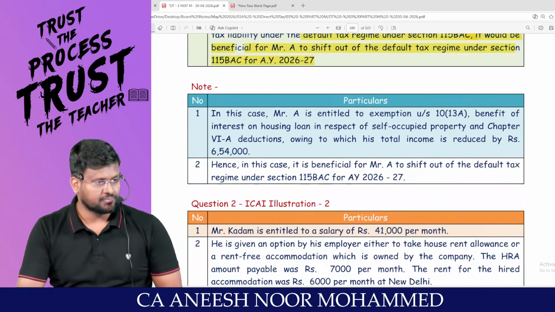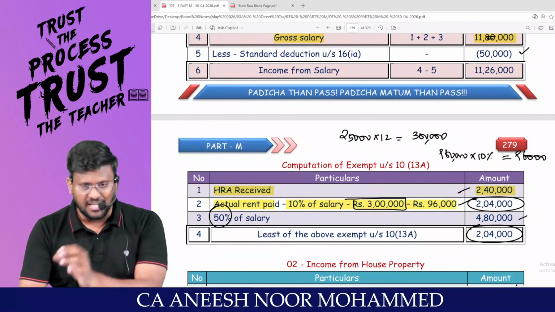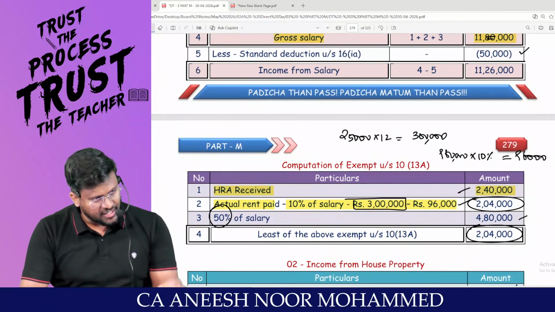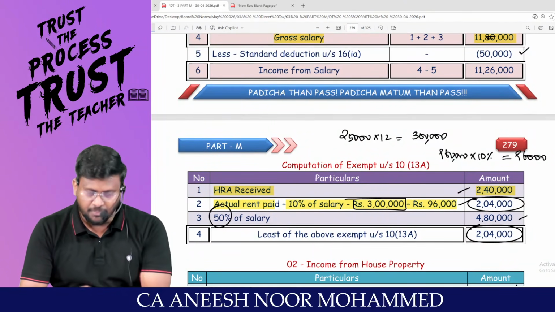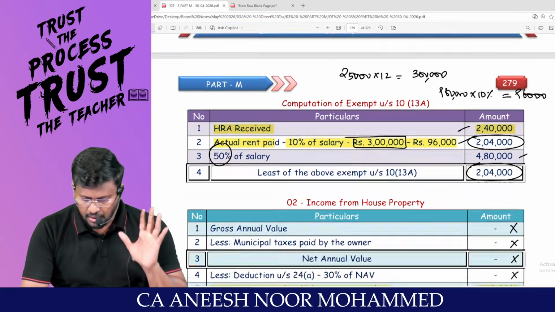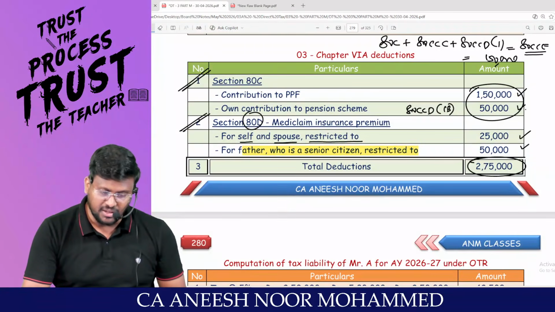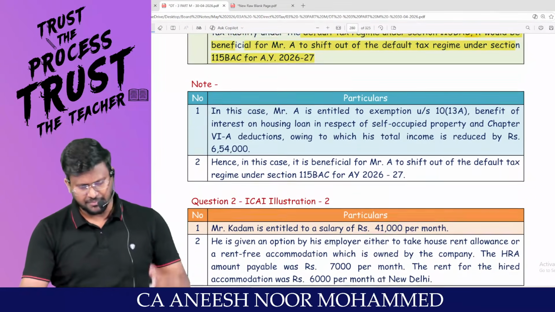Good question. In one question, they have tested income from salary, income from house property, the optional tax regime, and the default tax regime. Sir, are you able to appreciate what is happening inside this man? I'm moving into question number 2. That's it. This note is there.